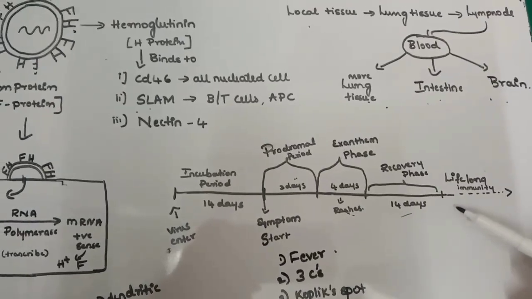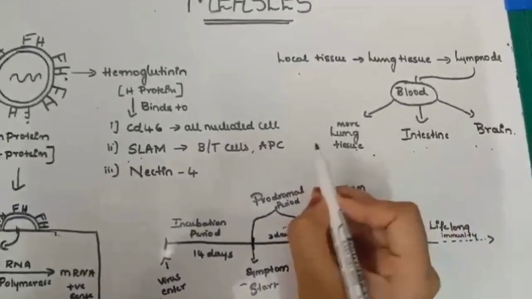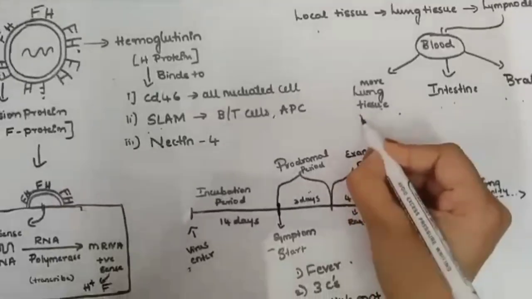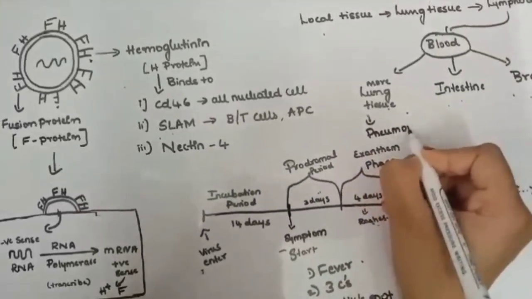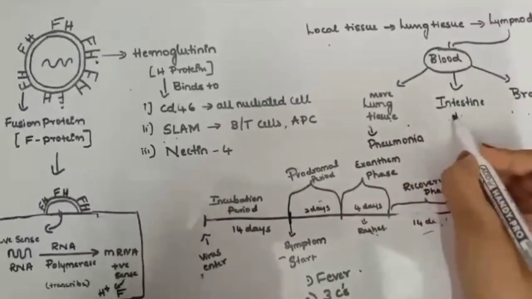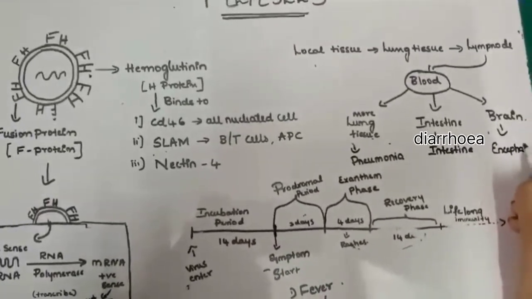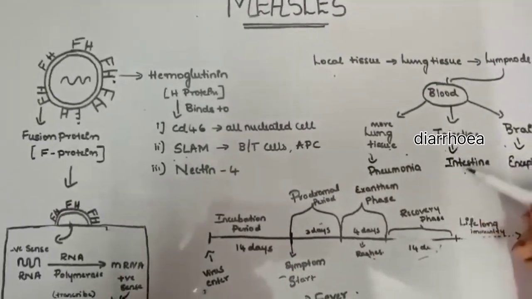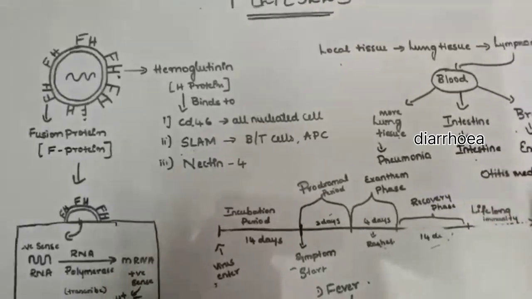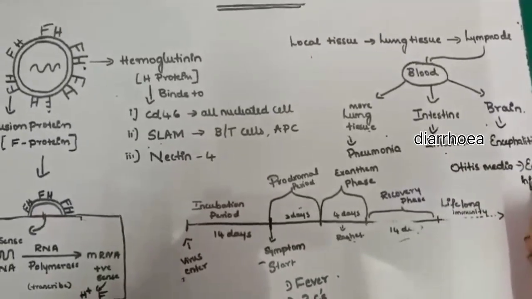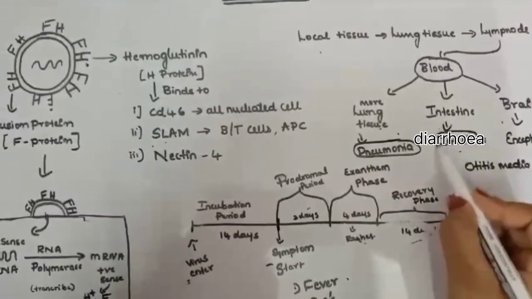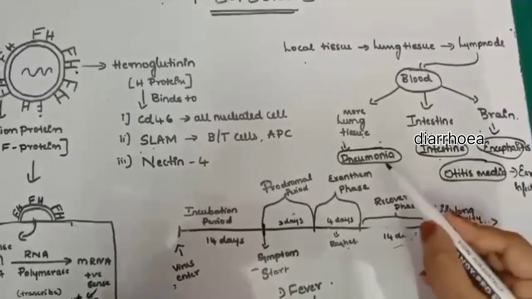And let's talk about complications. Since measles affects various organs like the lungs, intestine and brain, it leads to complications like pneumonia, diarrhea and inflammation of the brain, that is encephalitis, all of which can lead to death. And it also causes otitis media, that is middle ear infection.